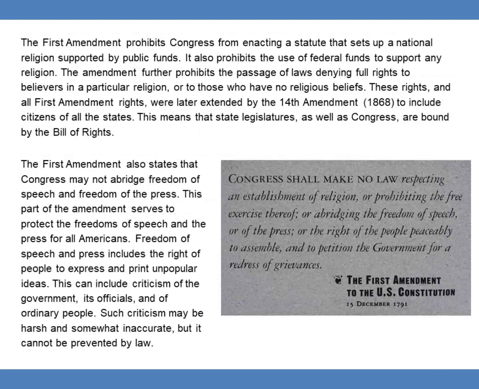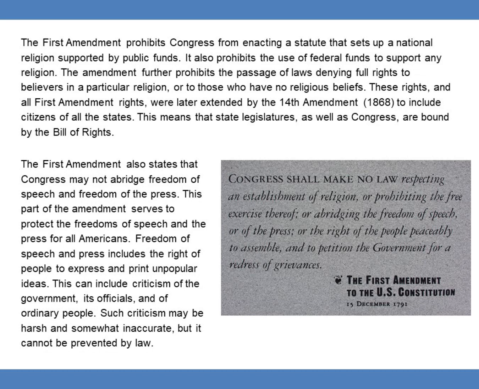The First Amendment prohibits Congress from enacting a statute that sets up a national religion supported by public funds. It also prohibits the use of federal funds to support any religion. The amendment further prohibits the passage of laws denying full rights to believers in a particular religion or to those who have no religious beliefs. These rights and all First Amendment rights were later extended by the 14th Amendment, 1868, to include citizens of all the states. This means that state legislatures, as well as Congress, are bound by the Bill of Rights.